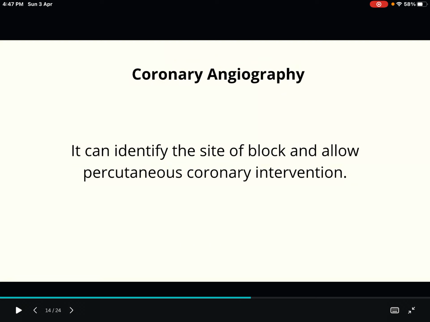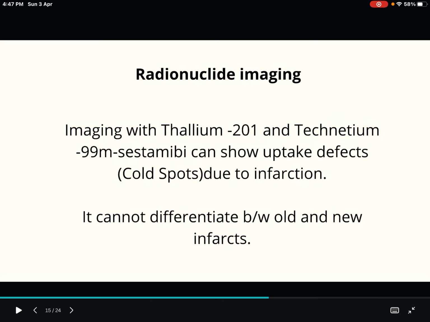Next one is coronary angiography. What is the use of this coronary angiography? It can identify the site of block and allow percutaneous coronary intervention. Through coronary angiography, we can identify the site of block. Where is the block exactly? And it will allow us to do the percutaneous coronary intervention. So that's it.